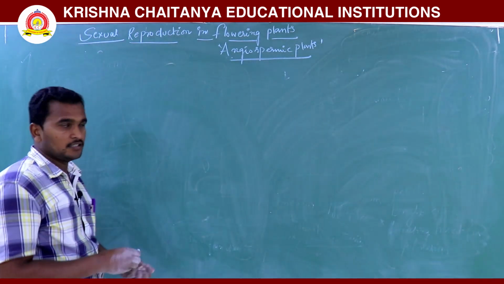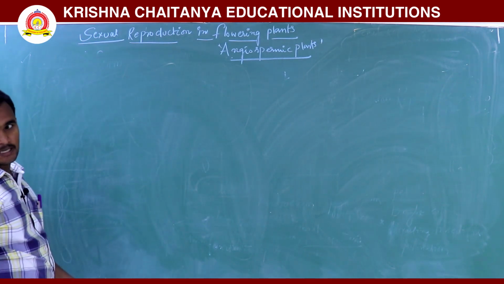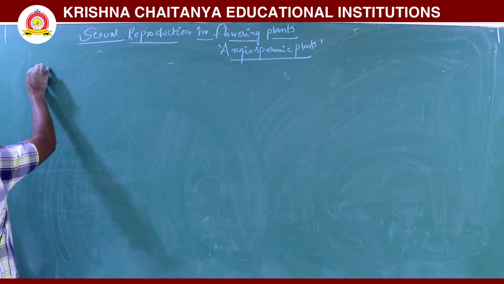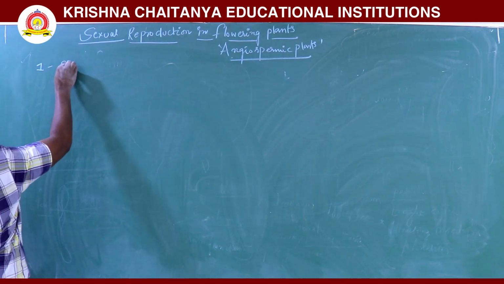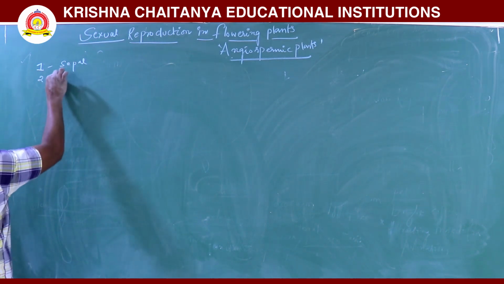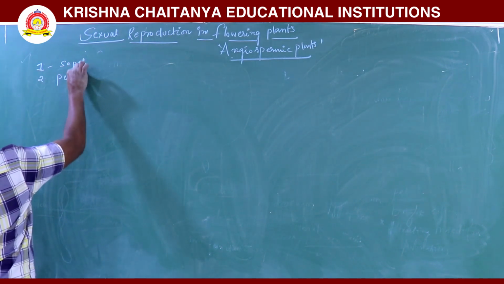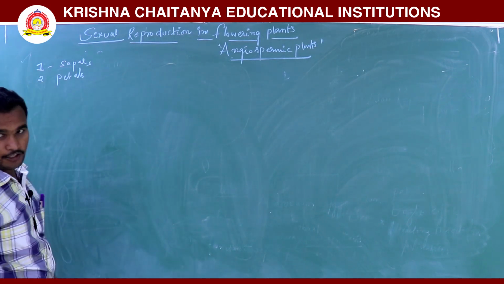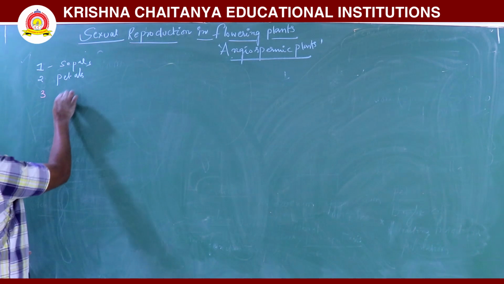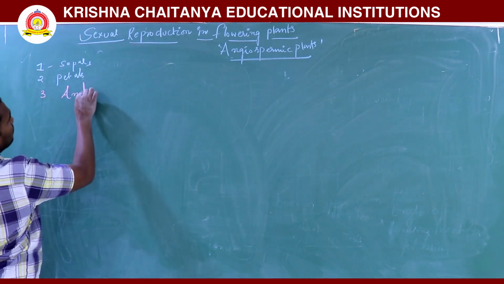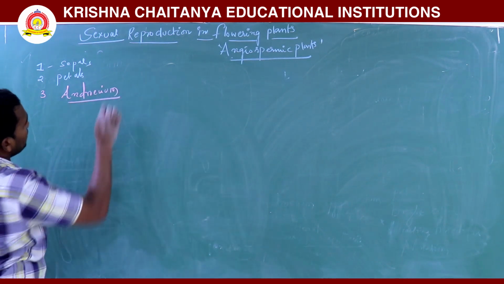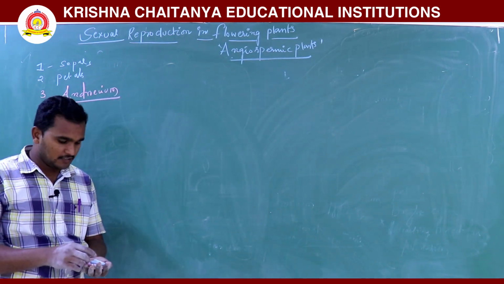Next one. Already we have discussed sepals and petals. In the flower, one is the sepal, another is the petals. The third one is the androecium. Next we are discussing the androecium.